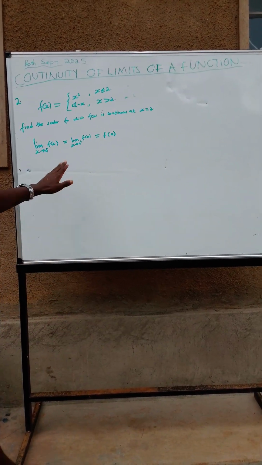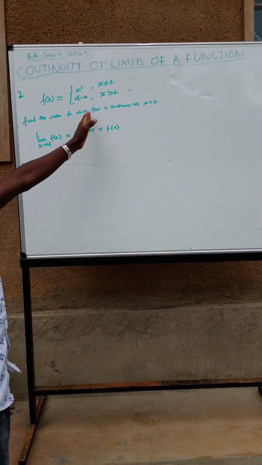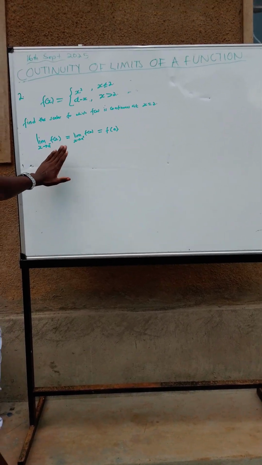This condition must be satisfied for such a function to be continuous at a certain point.